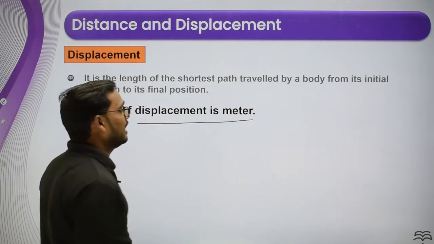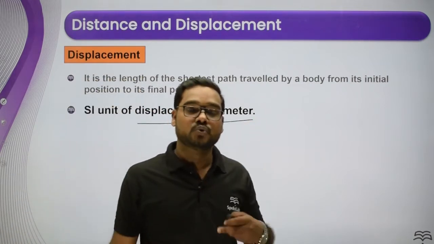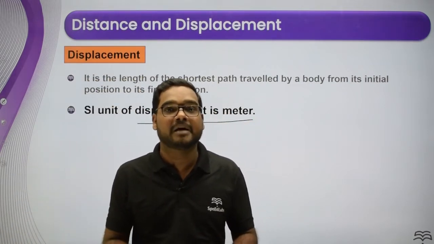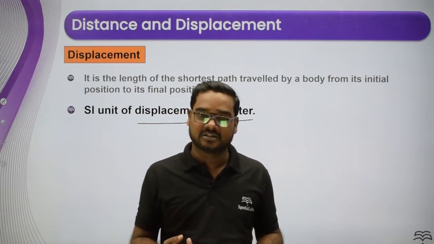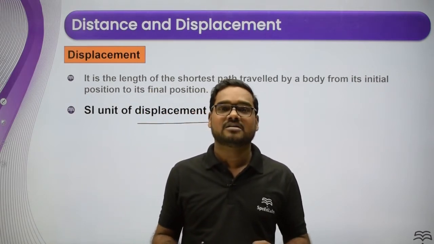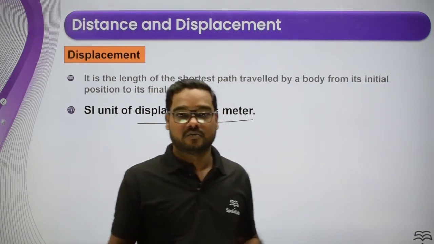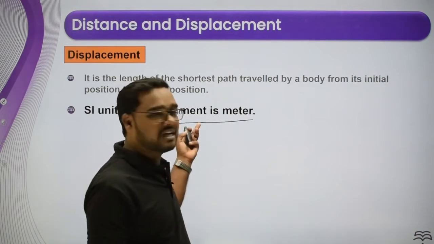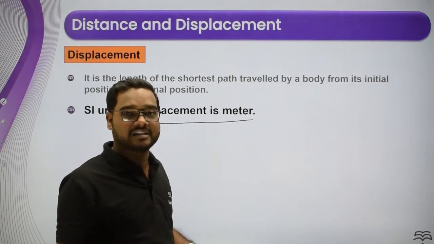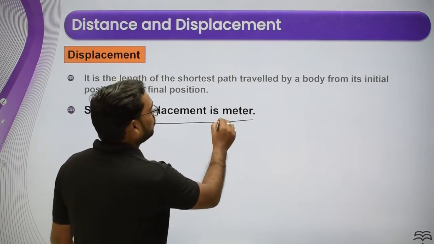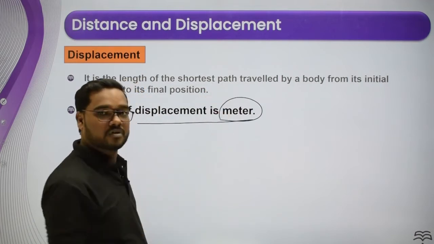It is measured by meter. The unit of displacement is the same as the unit of distance, because both are length. One is the actual length and the other is the shortest length, but both are length. That's why the unit is meter.